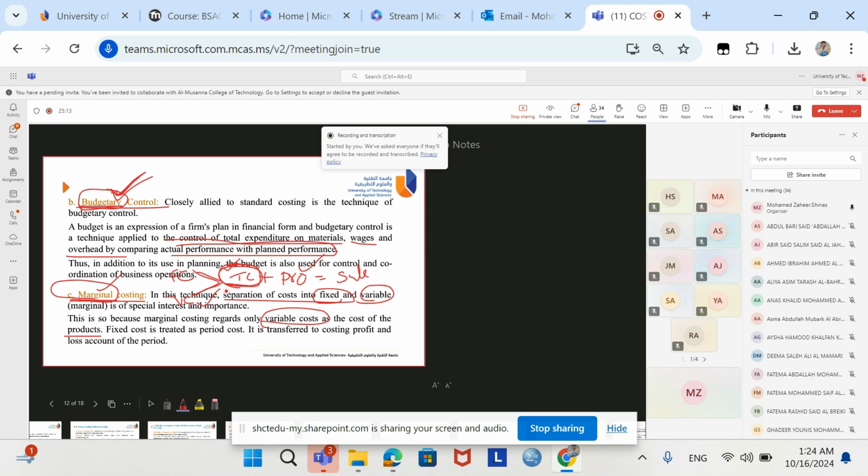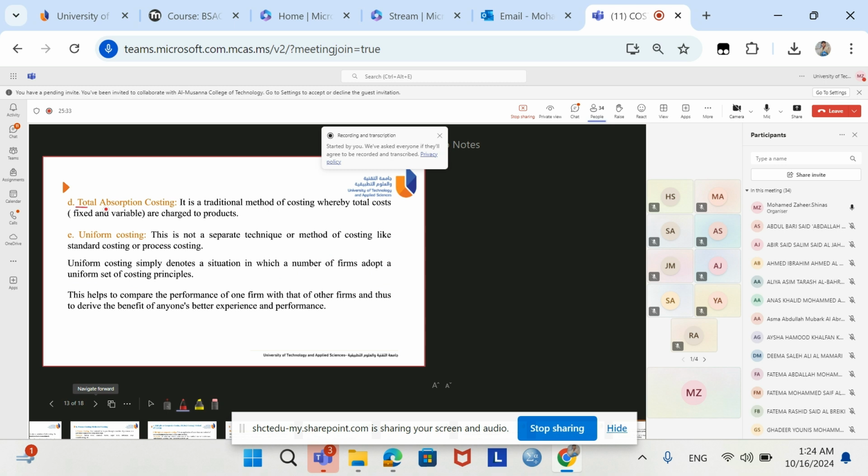This is fixed, so we don't have much control on fixed cost. But variable cost you have good control. So to control your cost, the marginal costing technique is used, where fixed cost is separated from the variable cost.